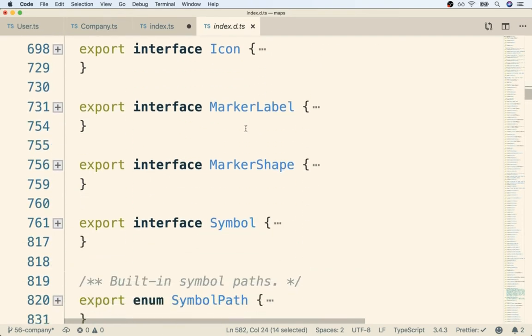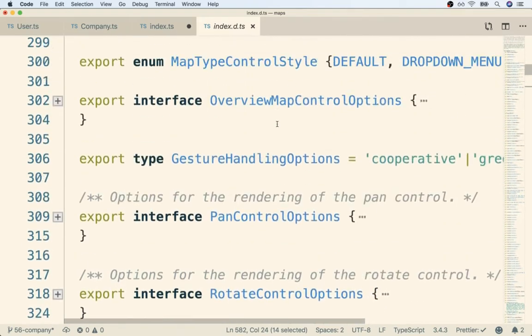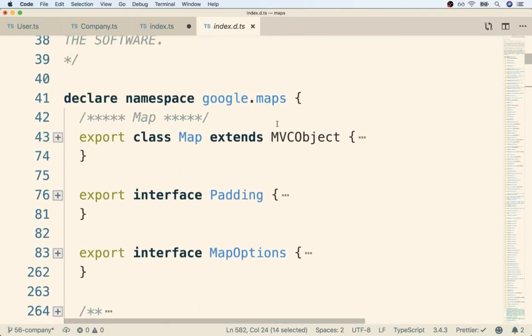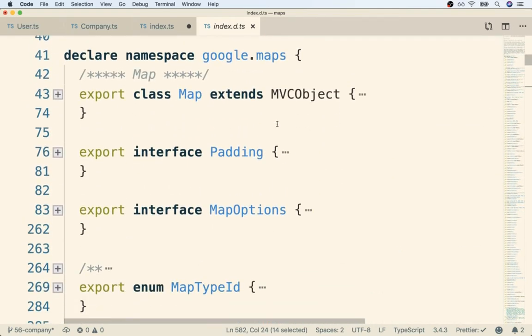Now, the reason I want you to look through this is because I want you over time to get in the habit of reading these type definition files to understand how a library works. At the end of the day, sure, you can go and take a look at documentation or Stack Overflow on how to create a map. You definitely can do that, but to really grow as a developer, take a look at these type definition files. They tell you, to some degree, everything you need to know about how to work with the library.